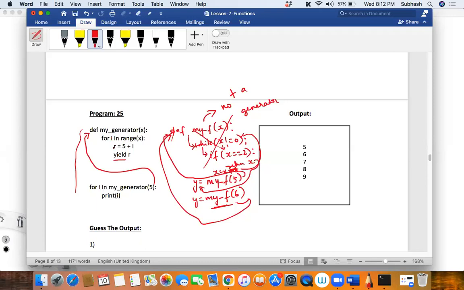Okay, and then I take r is equal to. So what is there in i now? 0. It will be 0. Then come into this for loop. So r is equal to, what is 5 plus i?